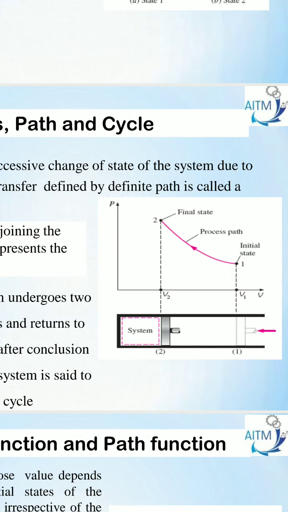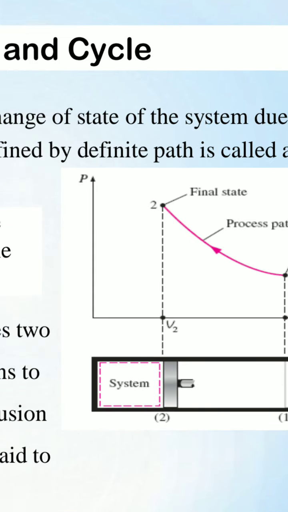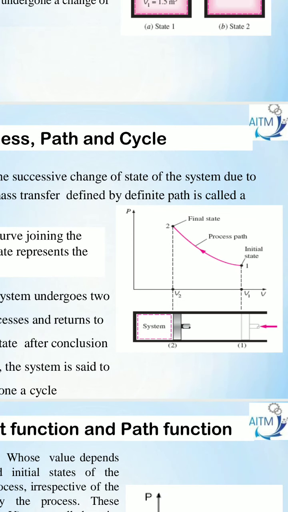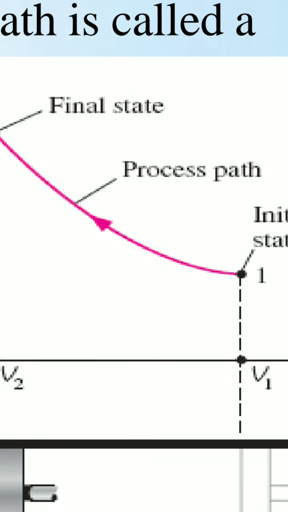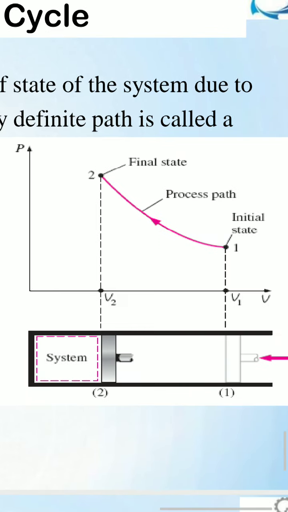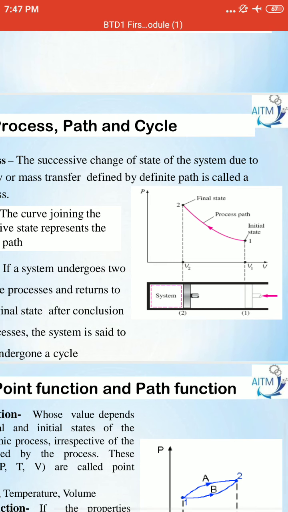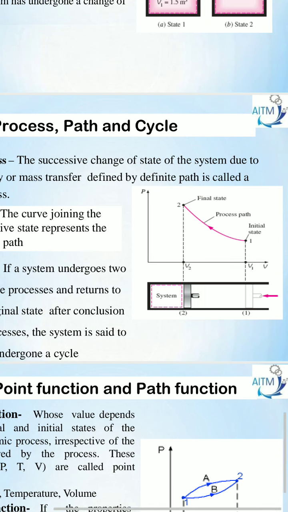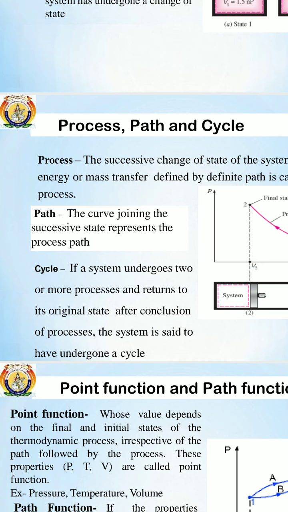That is initial state 1, and 2 is the final state. Check what happens to the volume here. The volume changes from V1 to V2, from initial state to final state. Therefore, it changes from state 1 to state 2. We call that a process.